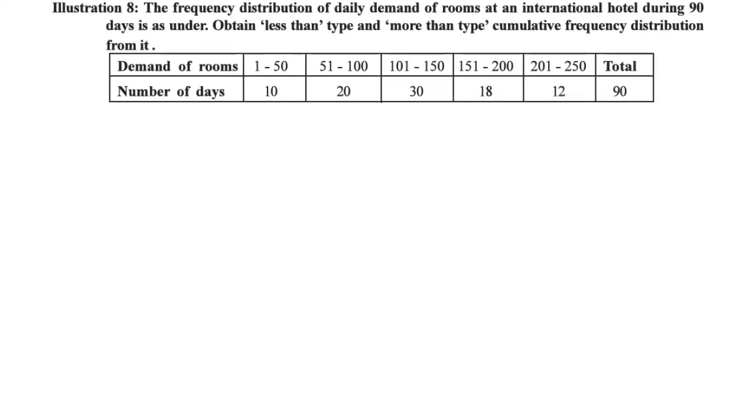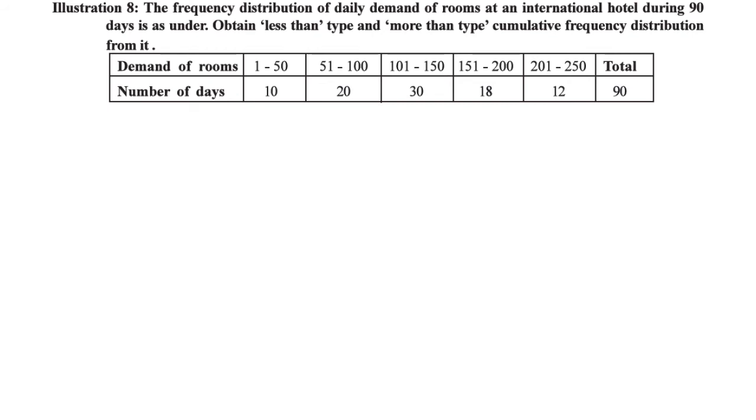Illustration 8. If you see this question carefully, you will see that this is an inclusive distribution. As you know, the first class is 1 to 50 and the next class doesn't start with 50, it starts with 51. The second class ends with 100, the third class starts with 101 and ends with 150, and the fourth class starts with 151. That means this is an inclusive frequency distribution. For our calculation we can't take inclusive, we have to convert it into exclusive.